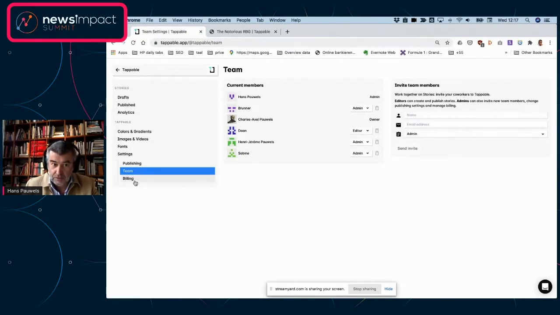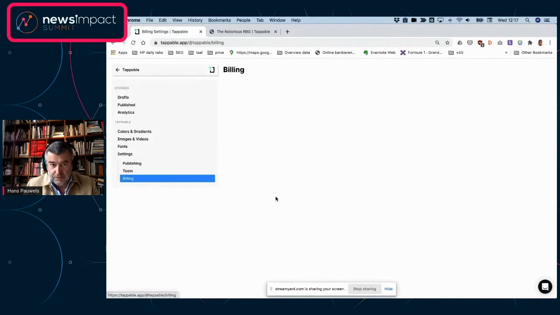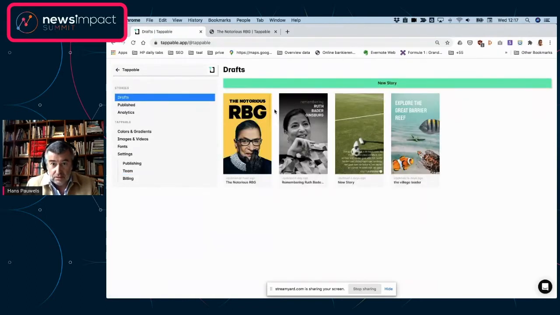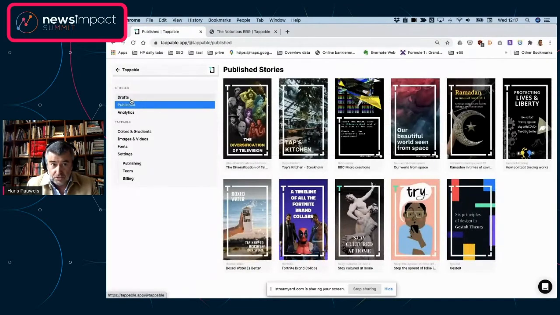Right, billing, that's very simple. We are pre-revenue at the moment. That's not entirely true, because we do have enterprise customers, but as far as automatic billing is concerned, it's completely blank at the moment, but that is going to change as well. So having gone through this entire bottom part here, let's look at what we have at the top. At the top, we have drafts and your published stories, right?